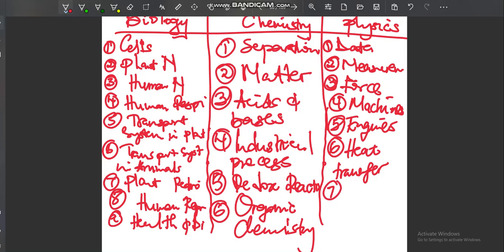Number 7 kuri kuuya magnetism, and electromagnetism. Then number 8 kuri kuuya Ohm's law.